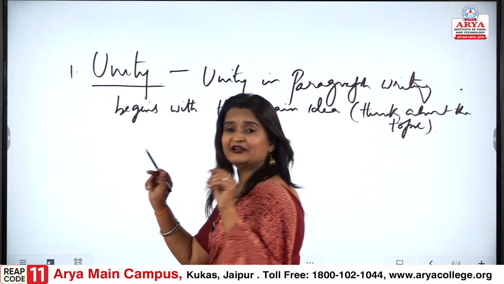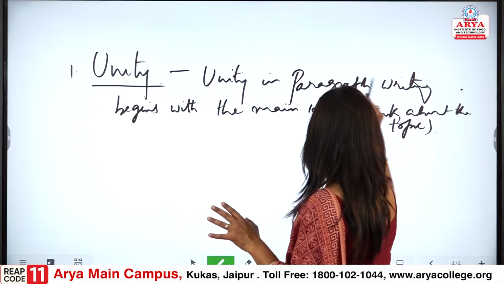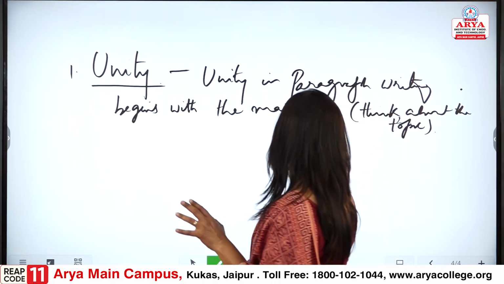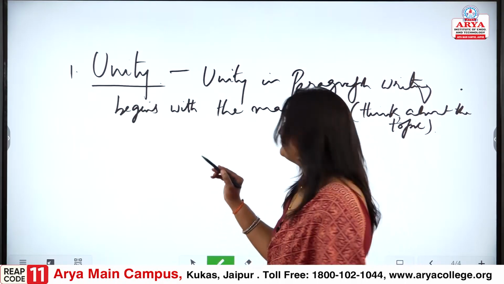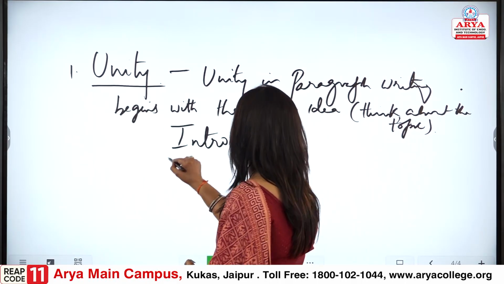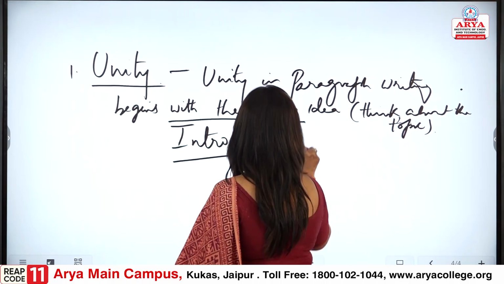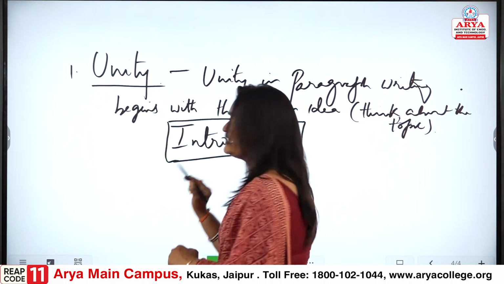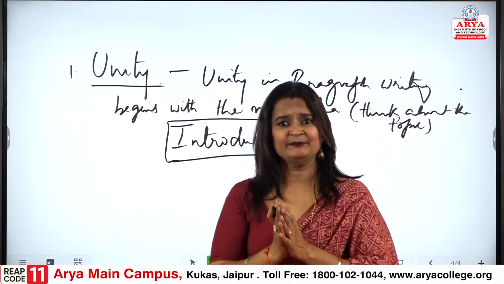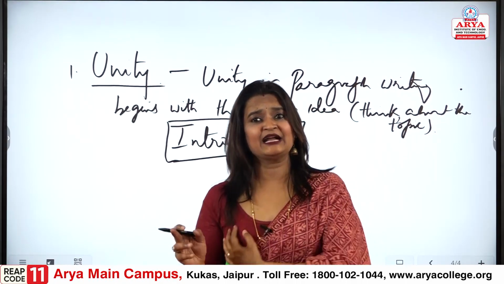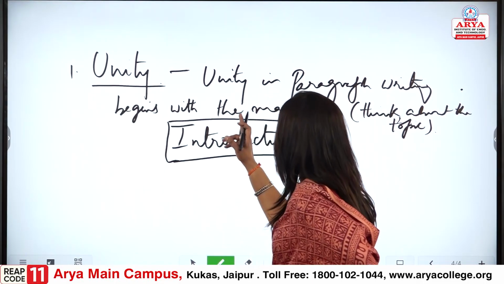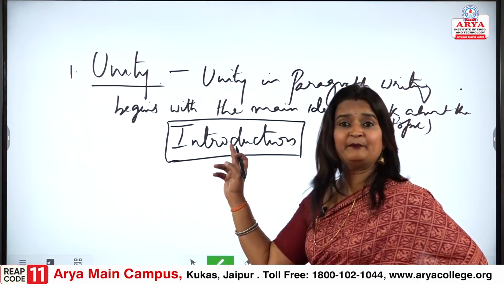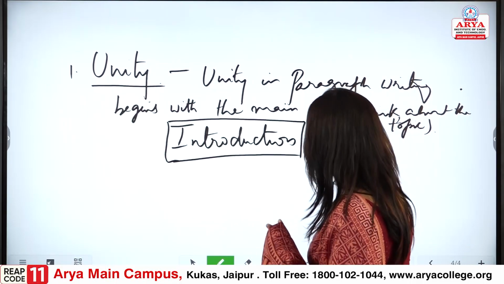And that what we think is introduction. Introduction of paragraph writing, as we discussed, there is introduction, the main body and the conclusion. So, when we are talking about the unity of paragraph writing begins with the main idea of thinking.